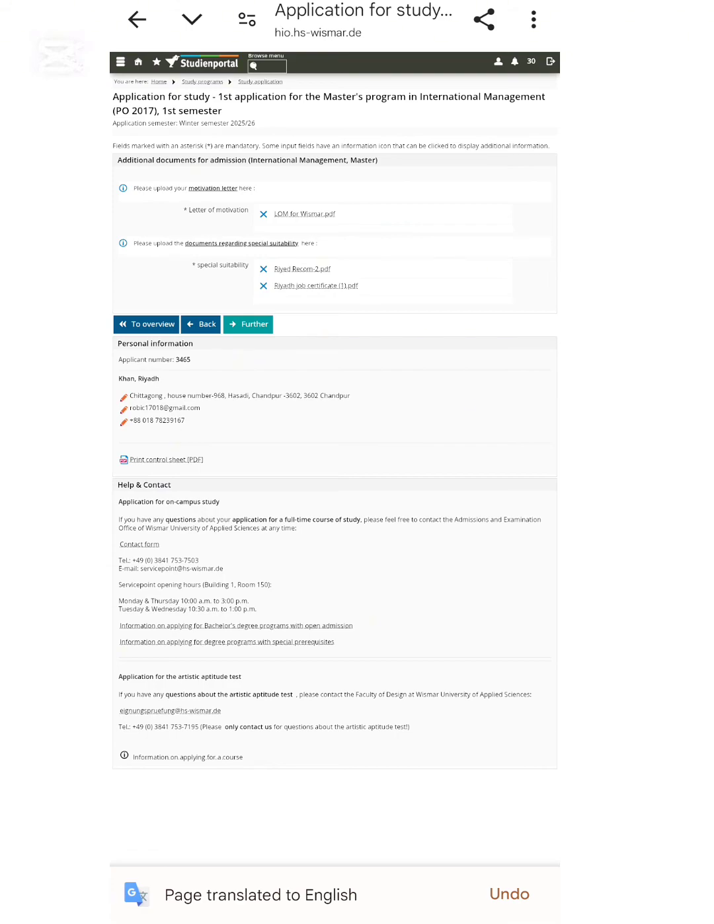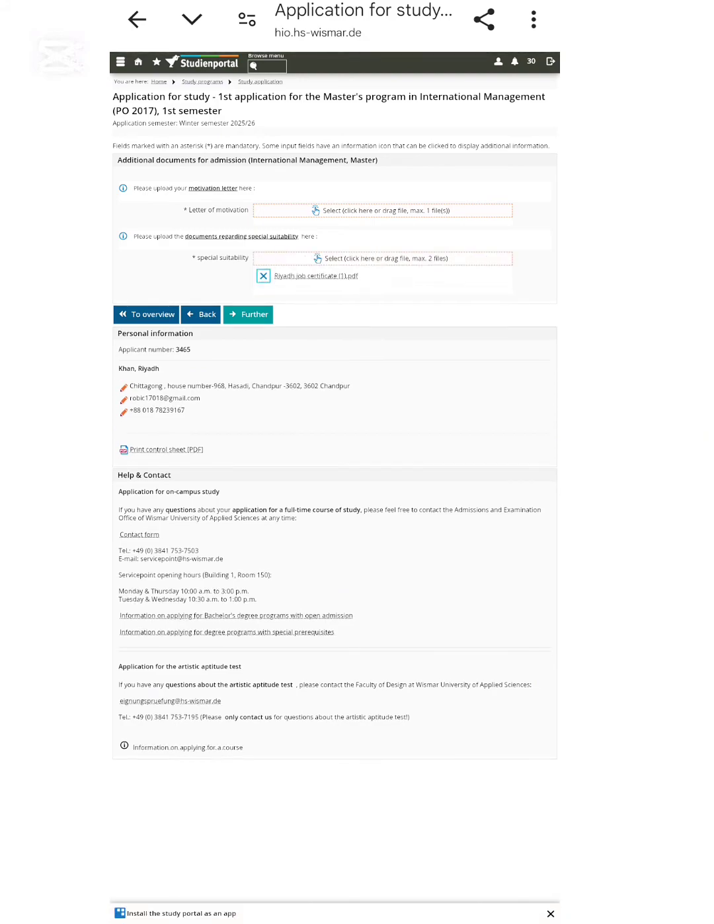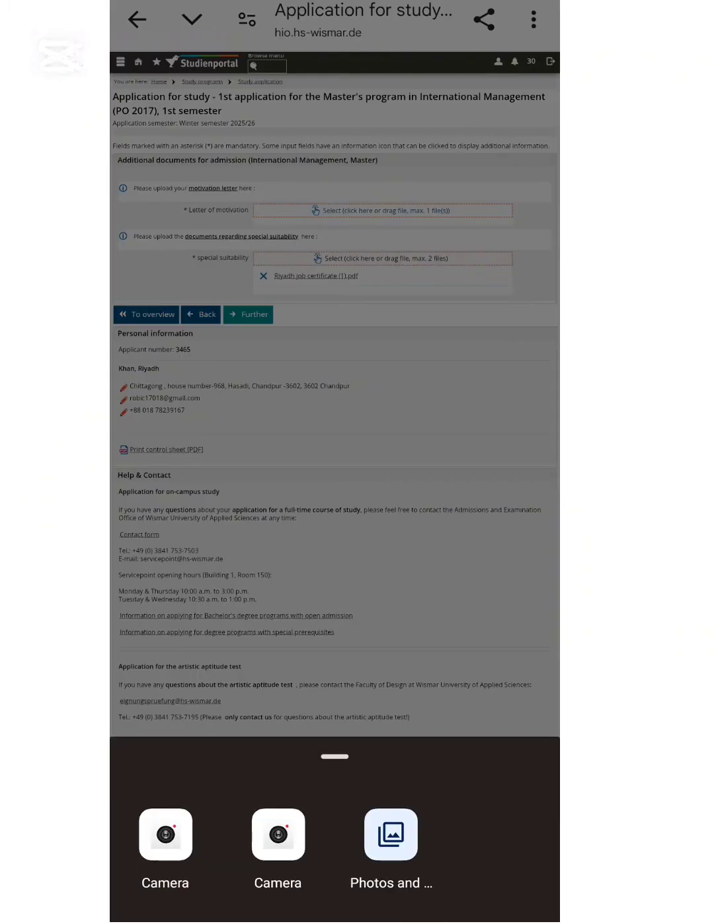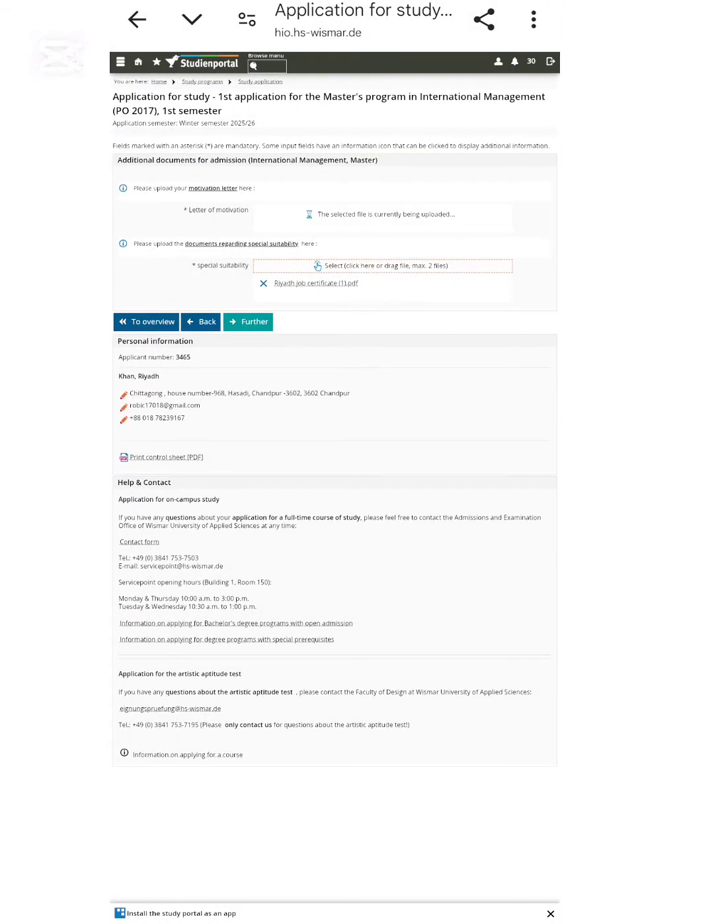See, here they will give you options to submit your motivation letter. Special security means your job certificate only. I am giving my letter of motivation. Let's check it. Yeah, I already submitted it, but I uploaded it again. If you could not submit it, no problem. Then go further. Special stability means your experience certificate.